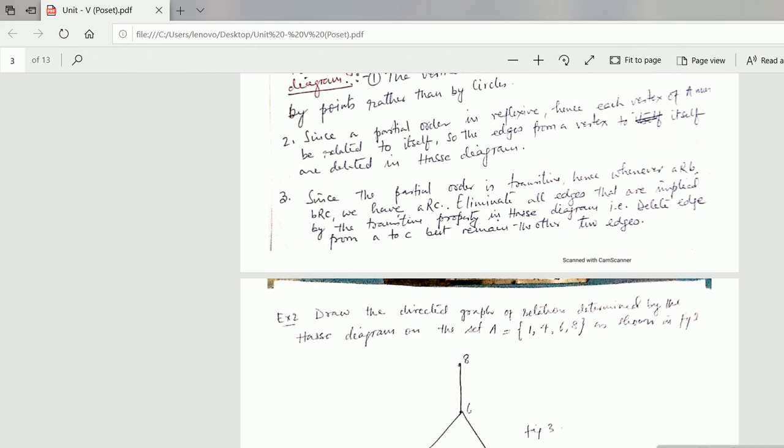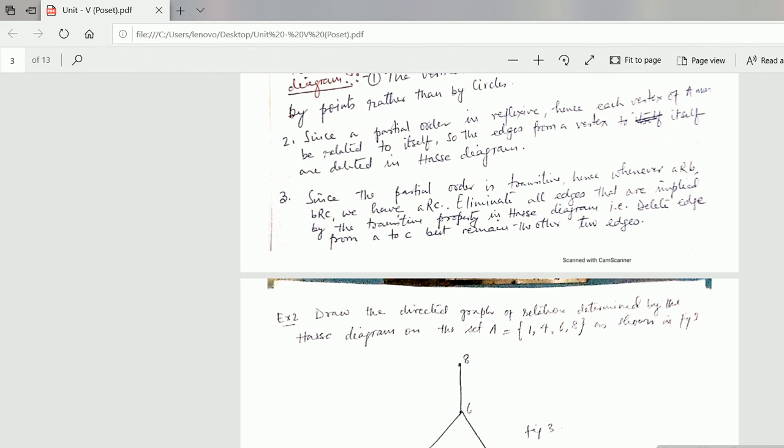Third point, since the partial order is transitive, whenever A is related to B and B is related to C, we have A related to C directly. Very important: eliminate all edges that are implied by the transitive property. What is the transitive property?